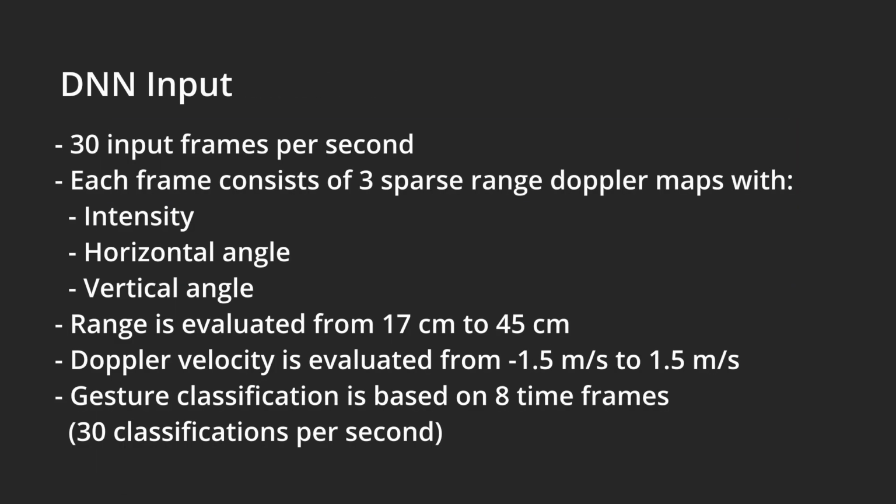The DNN receives 30 input frames every second. Each of these frames consists of 3 sparse range Doppler maps with intensity and the horizontal and vertical angles. The range Doppler maps are evaluated at a range between 17 and 45 centimeters, while the Doppler velocity is evaluated between positive and negative 1.5 meters per second. The input frames are buffered, such that every gesture classification is based on 8 timeframes. The output has an identical data rate of 30 classifications per second.